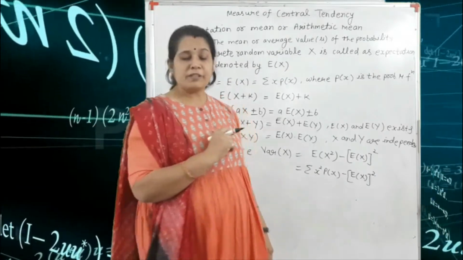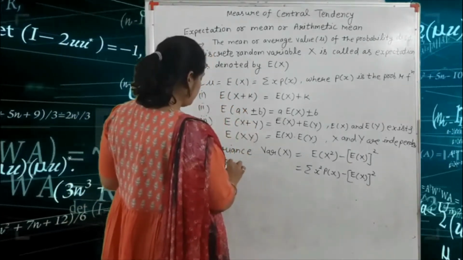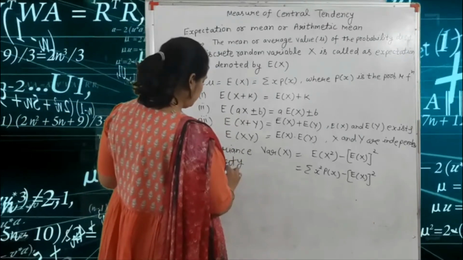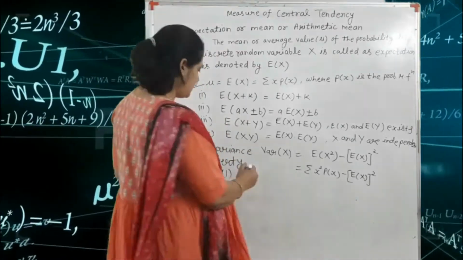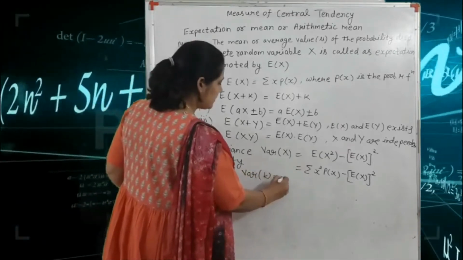The properties of the variance. Property number 1: the variance of k, where k is any constant, is equal to 0.